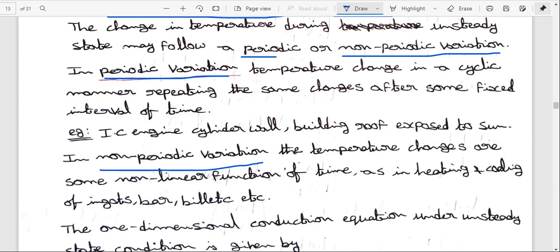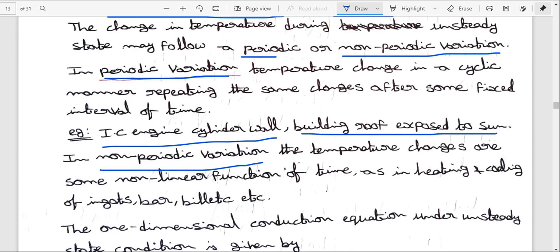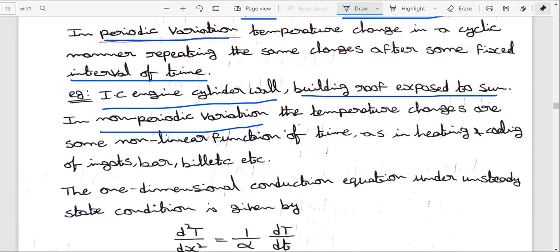So periodic variation means a cyclic manner, repeating the same change after a fixed interval of time. These are the examples: IC engine cylinder walls and building roofs exposed to the sun. In the IC engine cylinder wall, there is some temperature in the piston area and some rotation in the cylinder. That's why the heat transfer rate increases or decreases. It depends upon the number of fins used, and it also has a time interval. It depends on the periodic variation, that means the time interval.